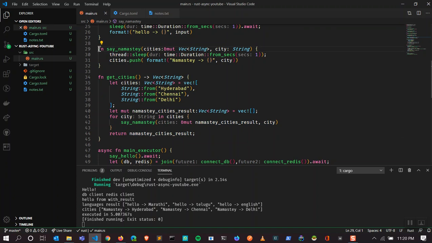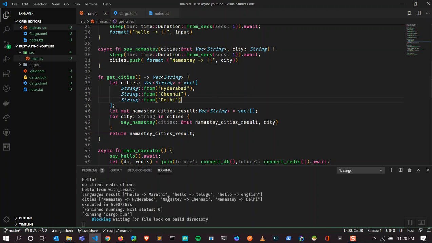So we need to convert this function to an async function, and since we have async, we don't use thread.sleep, and since sleep returns, dot await. Okay, let's run this and see how it goes.